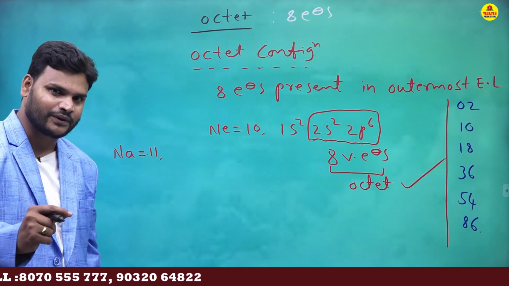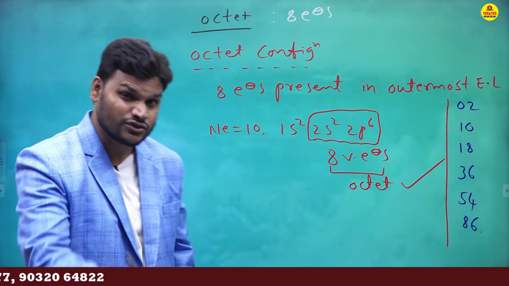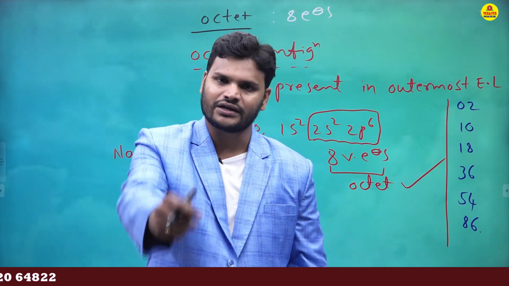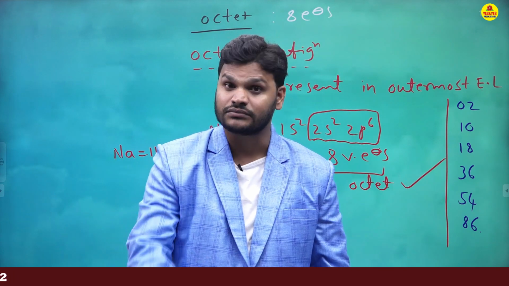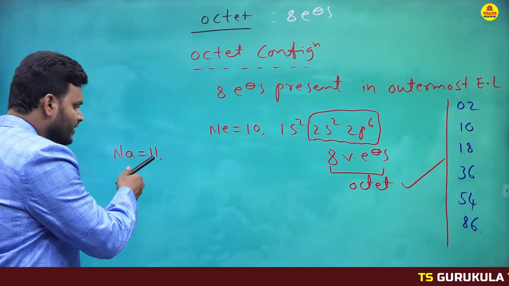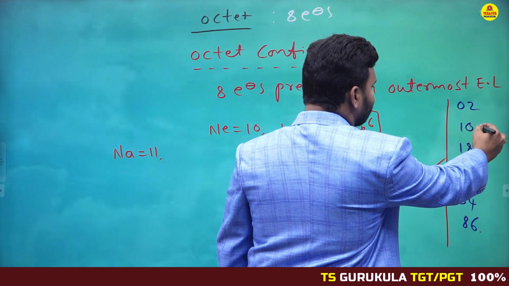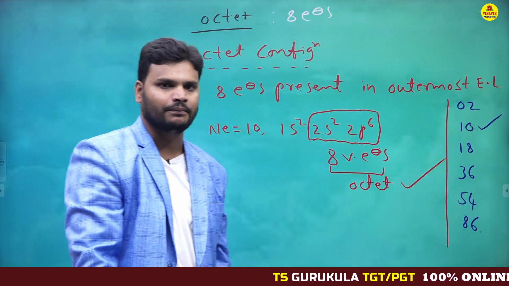For stability purpose, what is sodium going to do? Is sodium going to lose electrons or gain electrons? That completely depends upon atomic number. Here 11 is nearly equal to 10.